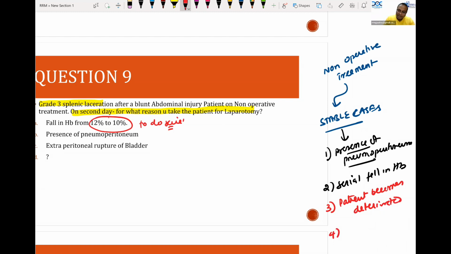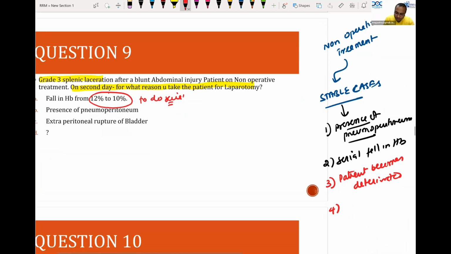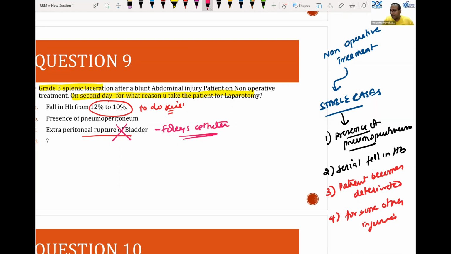Number 4, I am doing laparotomy for some other injuries. For some other injuries, will it include extraperitoneal rupture of bladder? I already told you extraperitoneal rupture of bladder does not need surgery. Only Foley's catheter is enough. See, the same question is linked in multiple places. No need of doing a surgery at all for extraperitoneal rupture of bladder.